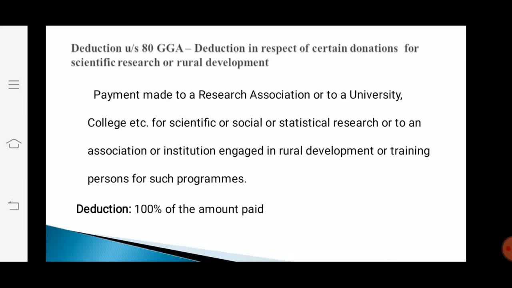The next one is deductions under section 80GGA, that is deduction in respect of certain donations for scientific research or rural development. The payment must be made to a research association or to a university, college, etc. for scientific or social or statistical research, or to an association or institution engaged in rural development or training persons for such programs. Regarding the amount of deduction, 100% of the amount paid to such institutions can be claimed as deduction.